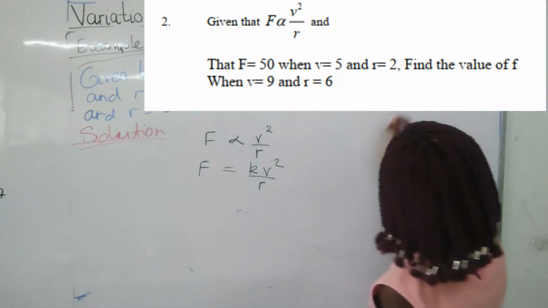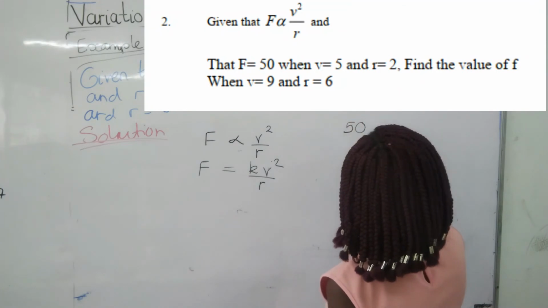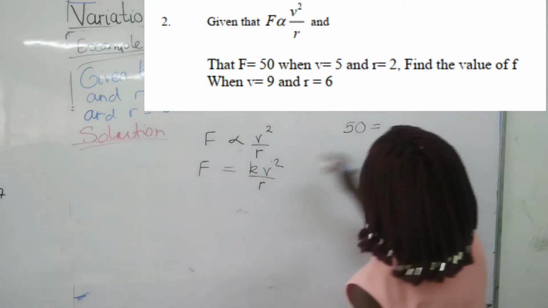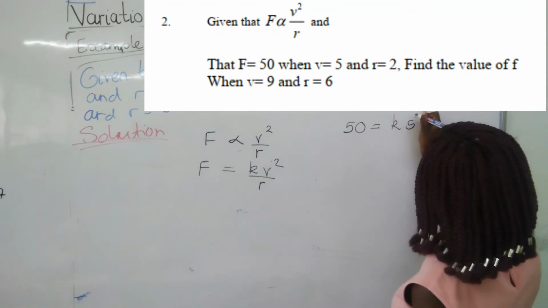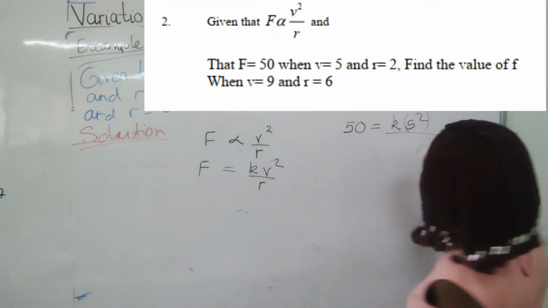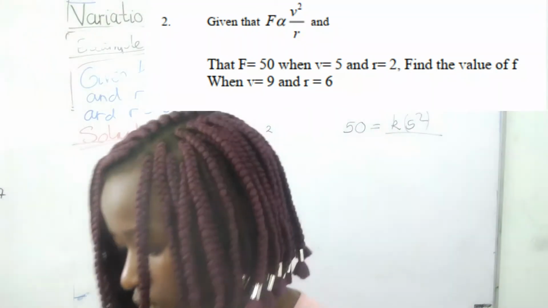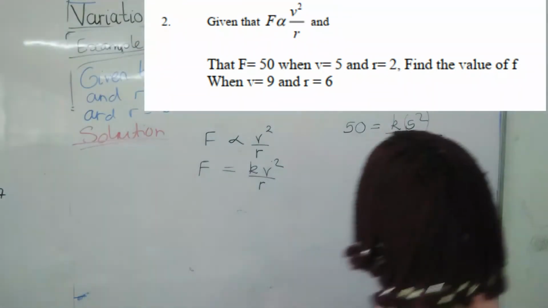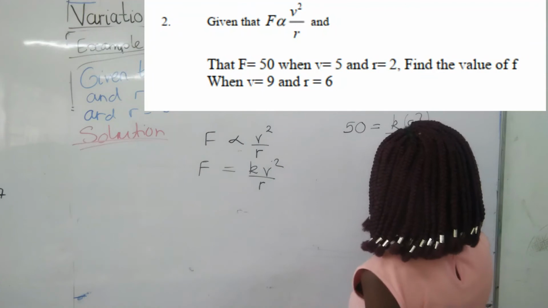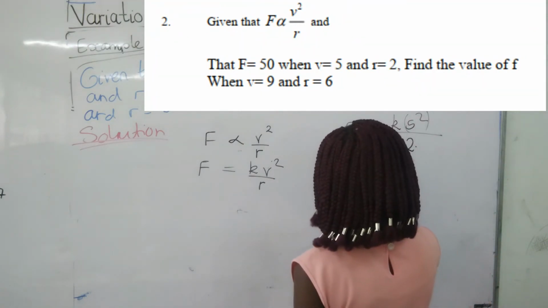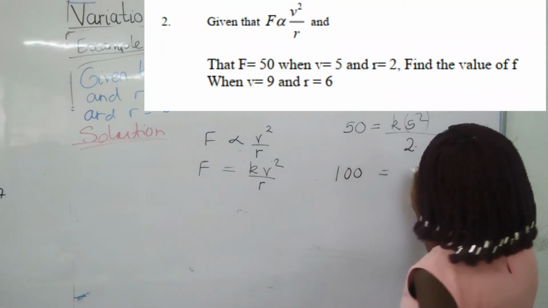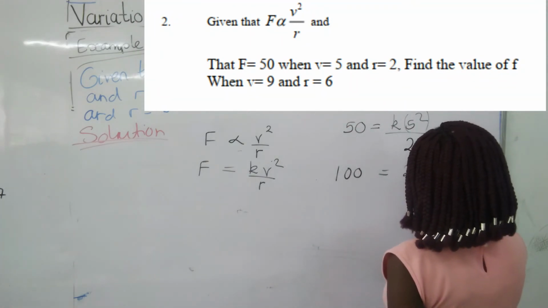We are given that f is 50, so 50 equals k, which we do not know, times 5 squared over r, which is 2. So we simplify, this will give us 100, which goes to 25k.